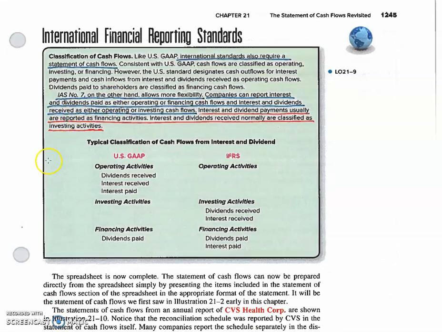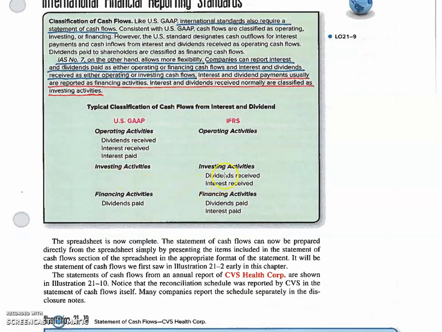The real big difference comes down here into dividends and interest, and dividends received under US GAAP are operating activities. Under international GAAP, they're investing activities. Same with interest received. Under US GAAP, it's an operating activity.